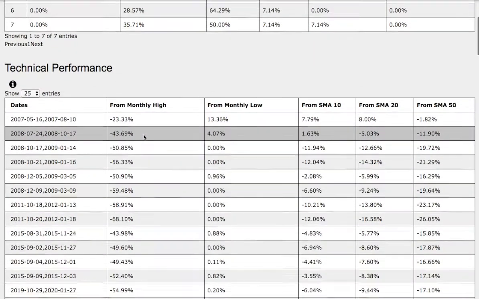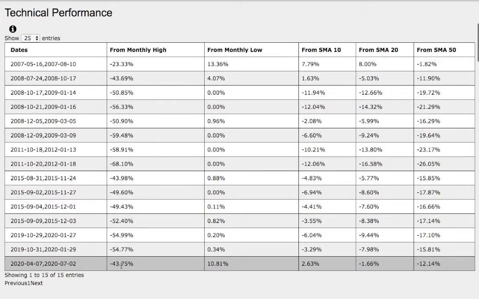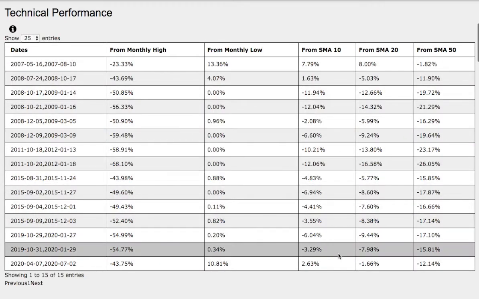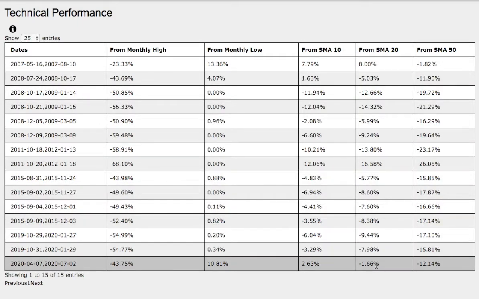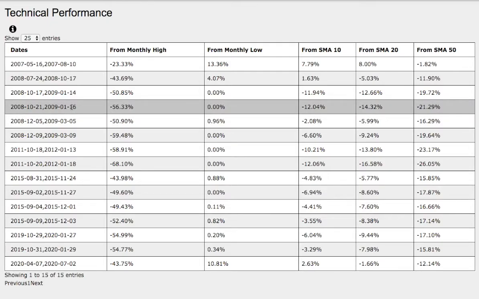So let's examine closer the technical performance of each trend. On the current trend, we're down 44% from monthly high, up 11% from monthly low, up 2.6% from the 10 simple moving average, and down 1.6% from the 20-day simple moving average, and down 12% from the 50-day simple moving average. And now let's compare that to the trend that we just found.